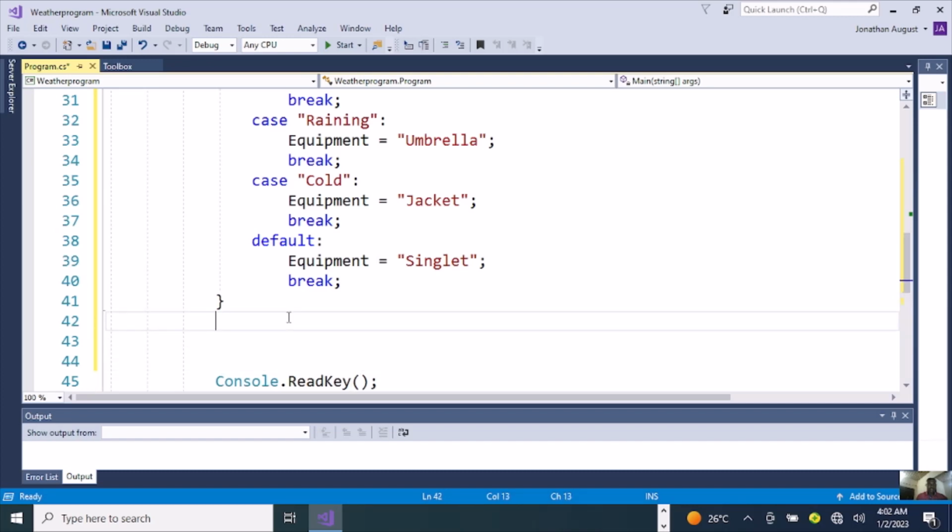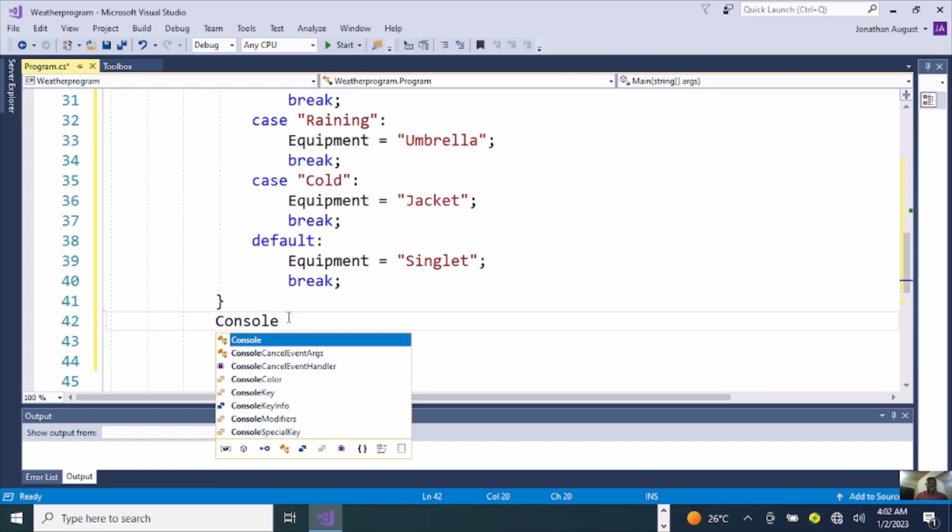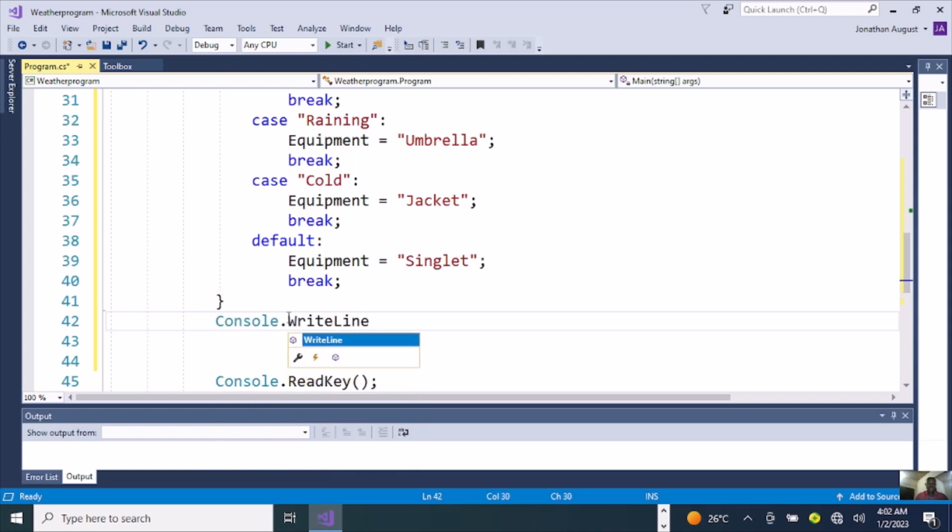So after adding your break here, let's go down a bit. We're going to display a text on our command prompt. You write Console.WriteLine, then open bracket, close bracket, and a string.